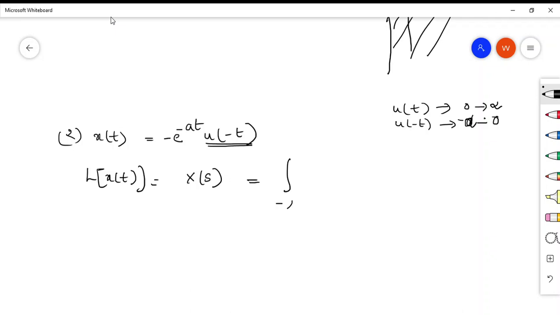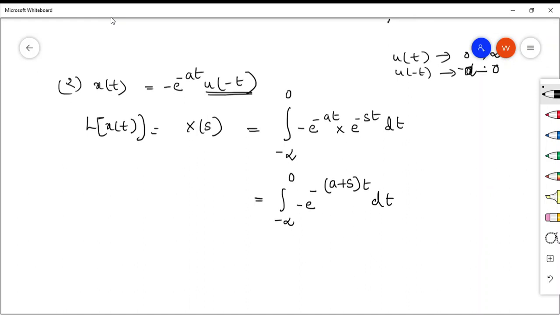So here the integration will be from minus infinity to 0 of minus e raised to minus at multiplied with e raised to minus st dt. U of minus t will be 1 again. So this is minus infinity to 0 of e raised to minus of, I can write, a plus s, t dt.